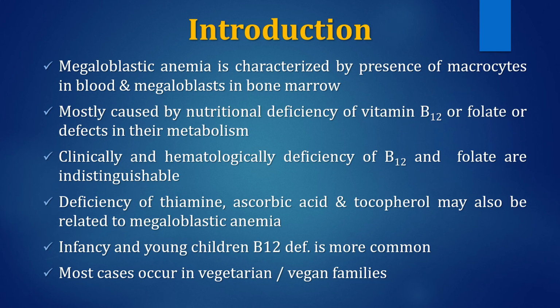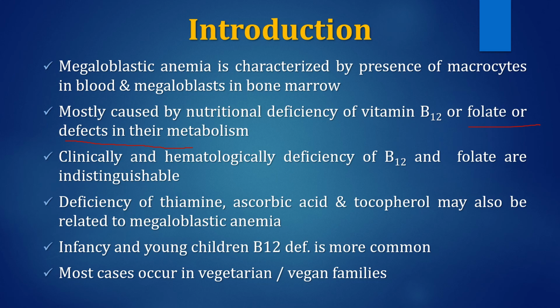This type of anemia is mostly caused by nutritional deficiency of B12 as well as folate, or there may be defects in their metabolites. Sometimes there may not be a dietary deficiency of B12 or folate, but the deficiency may be caused by defects in their metabolism.